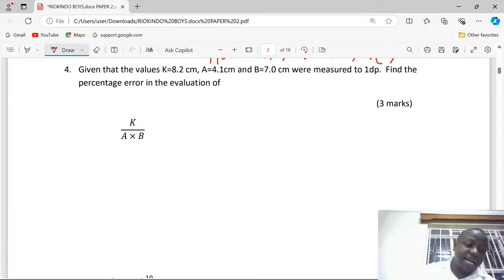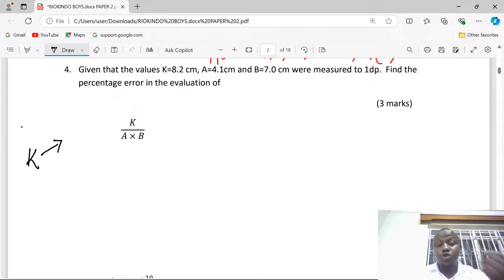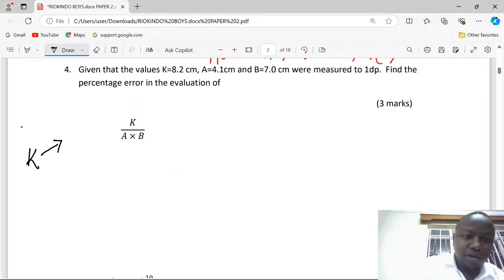The limits of recording K. It's good to know the limits of recording K. K is 8.2, so there will be an upper limit of recording K of 8.25 and a lower limit of K equivalent to 8.15.